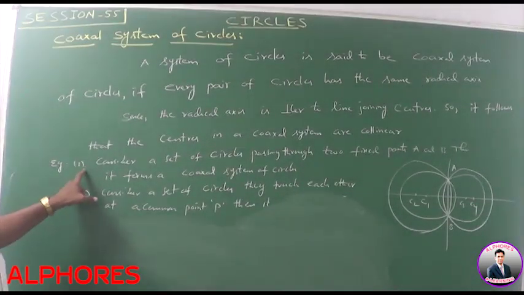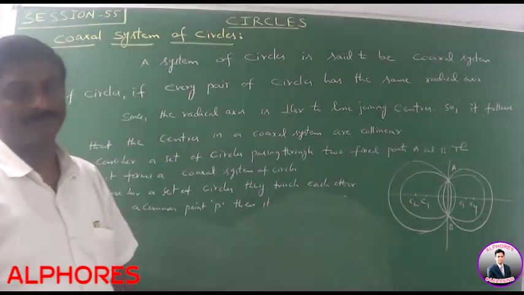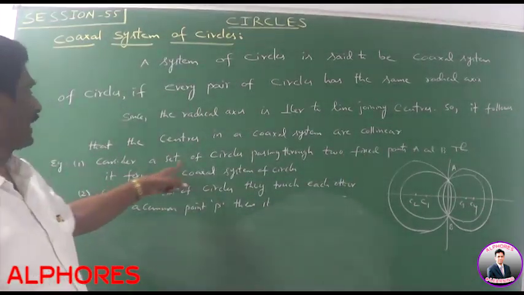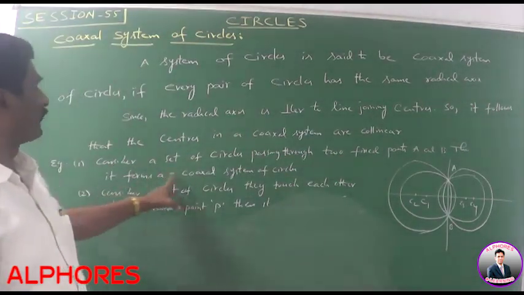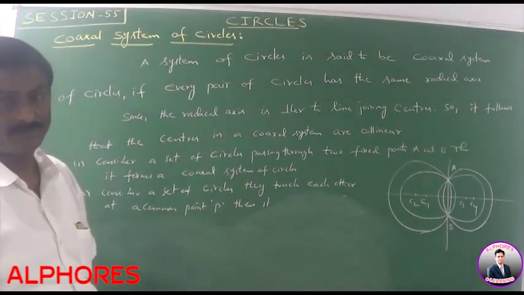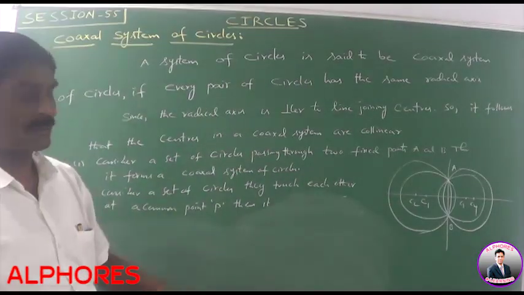Example: consider a set of circles passing through two fixed points A and B. Then it forms a coaxial system of circles. Please note this diagram for example 1.